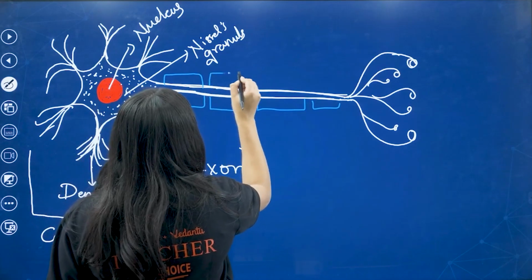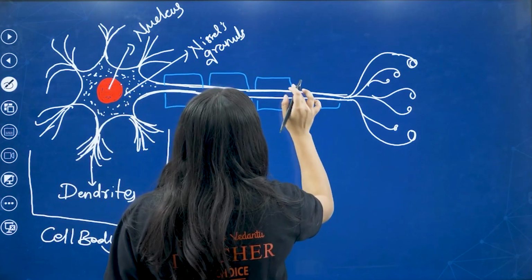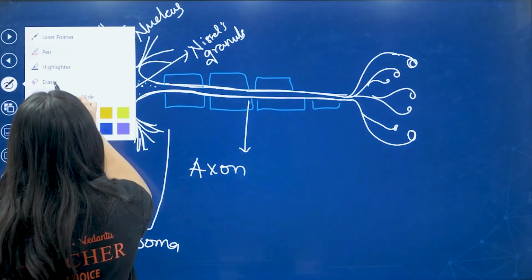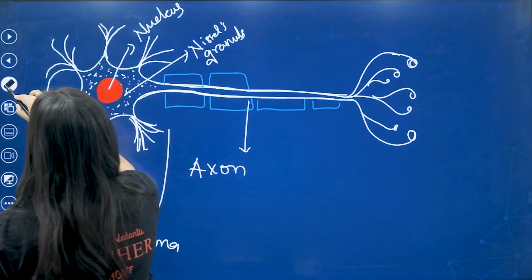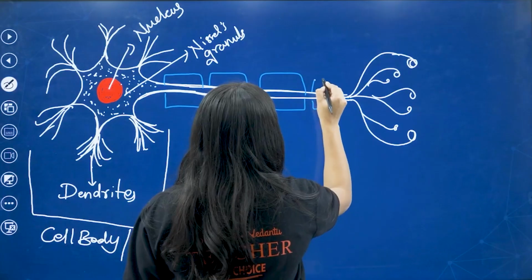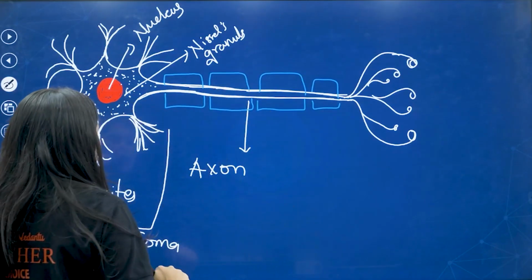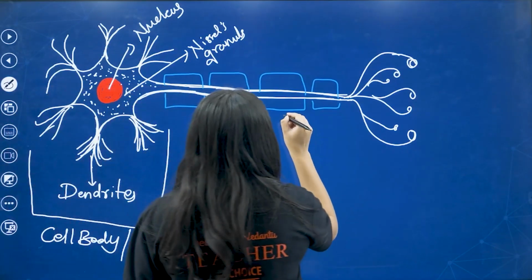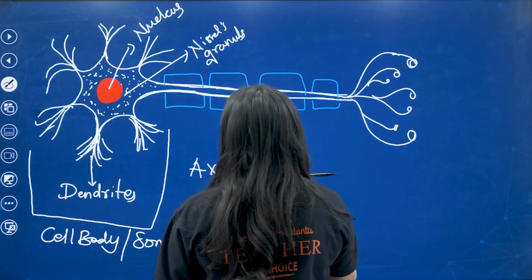The sheath which covers the axon we call the myelin sheath.